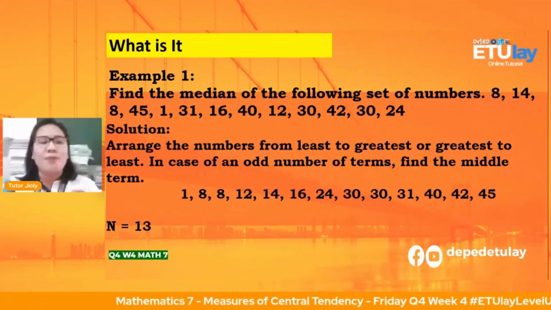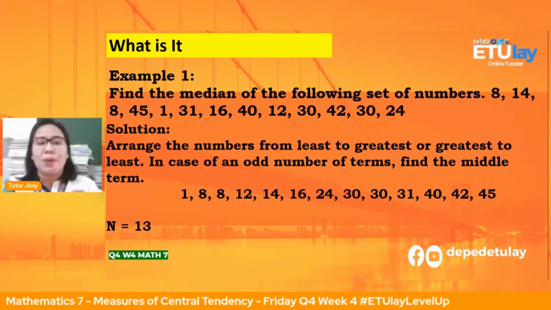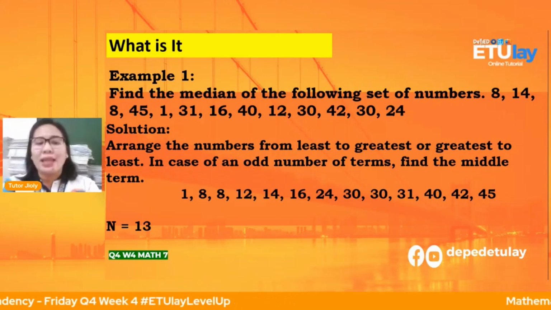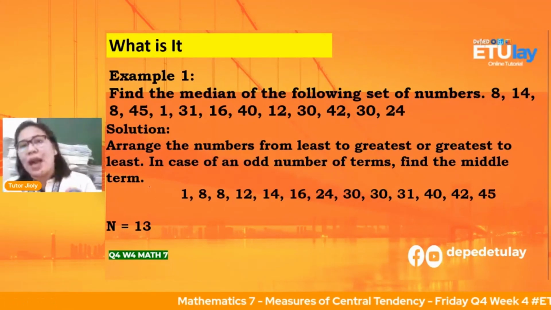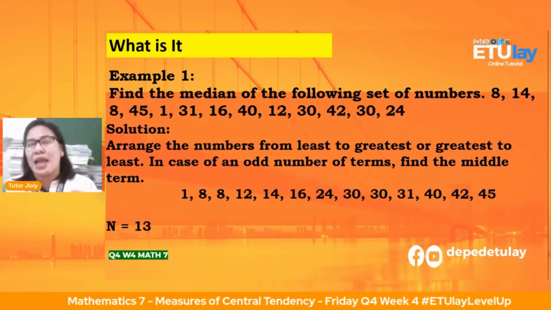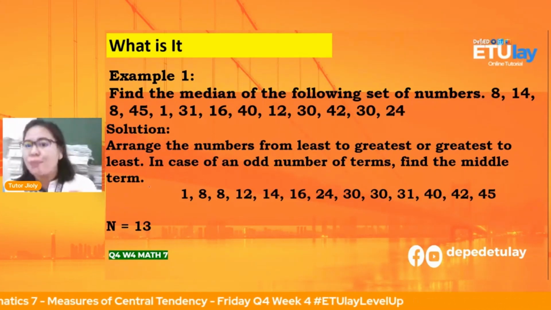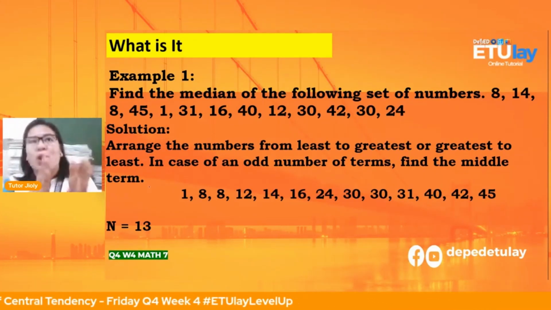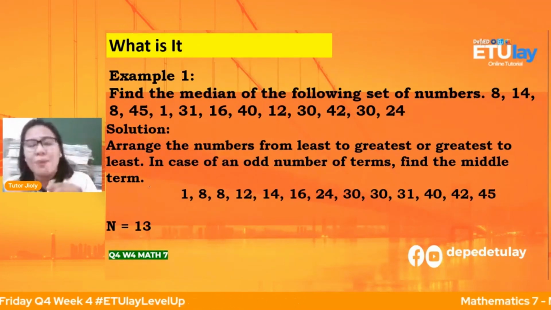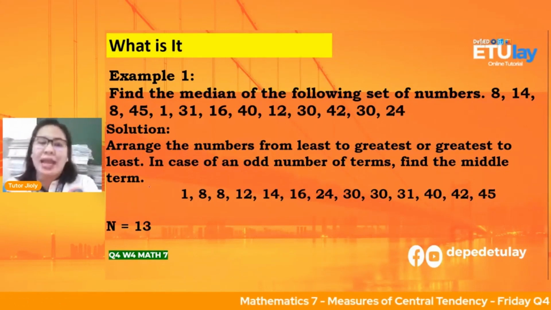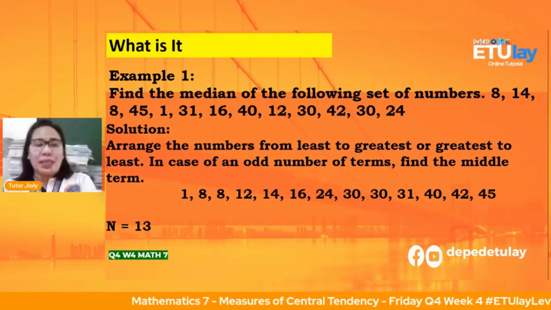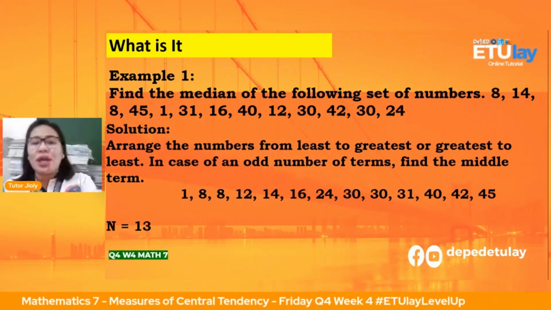Okay, so we have solution natin. Arrange the numbers from the least to greatest or greatest to least. In case of an odd number of terms, find the middle term. Okay, kung odd po yun, ibig sabihin, if we say odd data, merong isa na walang partner. Yun yung mabilis nyo maintindihan. So, meron diyang isa na walang partner. That will be your median. Pero kailangan, huwag anak kalimutan na dapat i-arrange muna natin yung data natin.